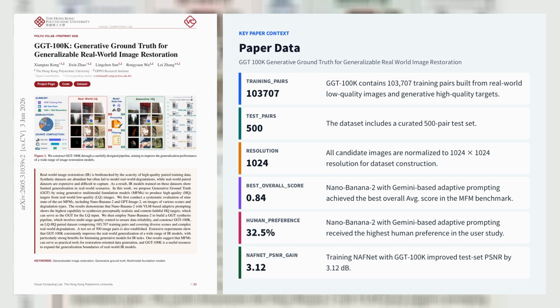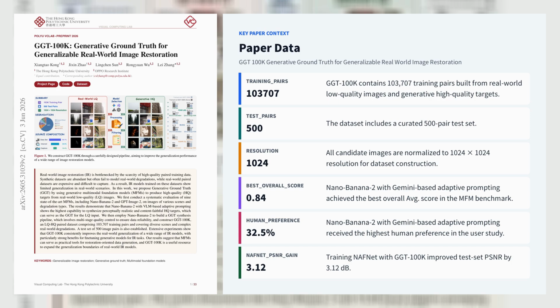Using this model, they built GGT-100K with 103,707 training pairs at 1024 by 1024 resolution and a 500 pair test set, spanning general mixed corruption, rain, haze, snow, low light, and old photos. A 3-stage quality control pipeline, no reference metric filtering, VLM-assisted refinement with Gemini 3.1 Pro, and manual verification removed hallucinations and structural inconsistencies. Training on GGT-100K consistently improved generalization across CNN, Transformer, all-in-one, and generative restoration models.